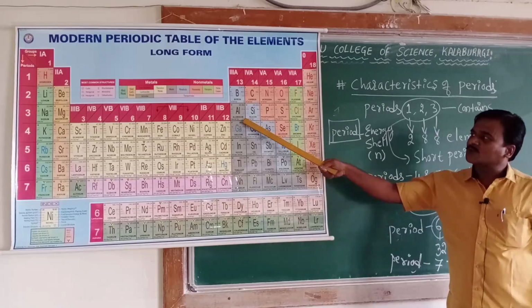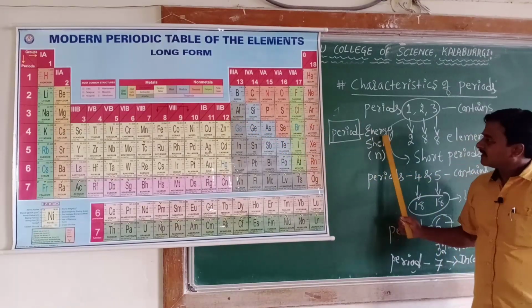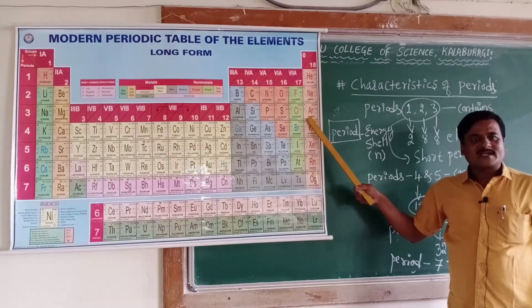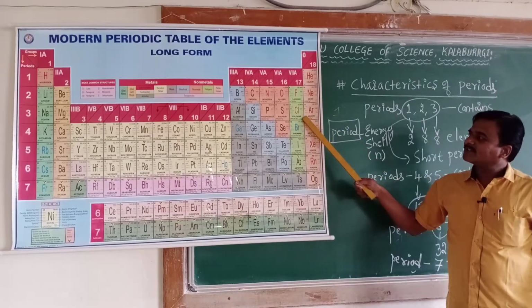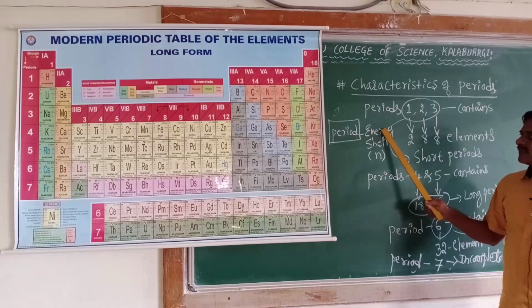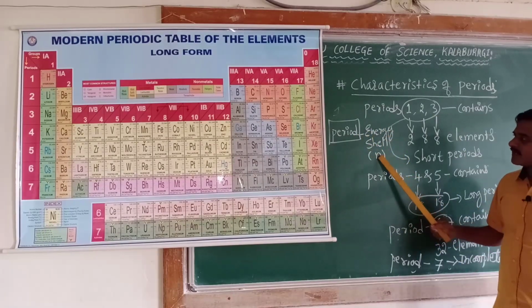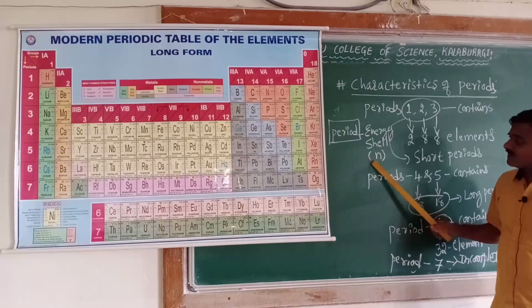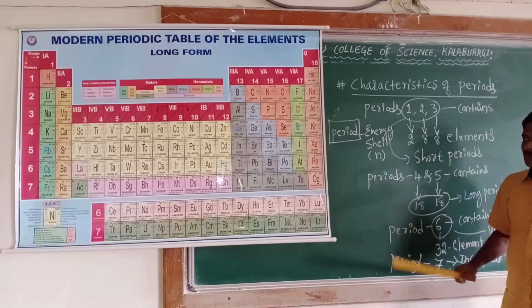In the third period also, the n value is 3, and the number of electrons accommodated is also 8, therefore you get 8 elements in period 3. So mainly, the period indicates the energy shell n, and the number of elements in a period is the same as the number of electrons present in the energy shells.